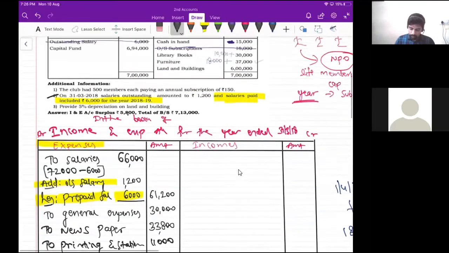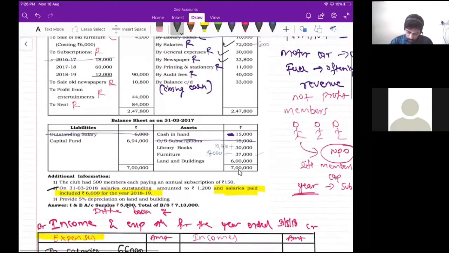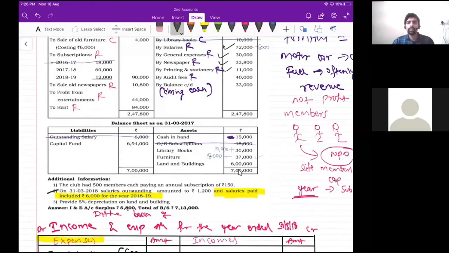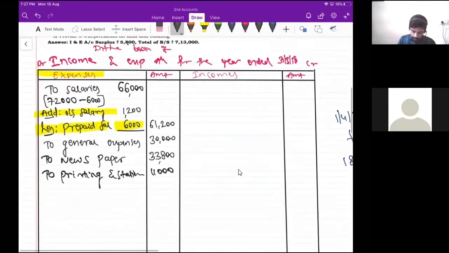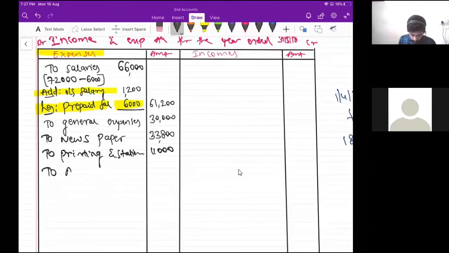Which is the next item? We are done with printing and stationery. I'll put a tick mark for that. Next one is audit fees. Audit fees is 40,000. Is there any adjustment for audit fees? No, right? There is no adjustment for audit fees. So audit fees is 40,000 rupees. Go to the expenditure side, to audit fees 40,000 rupees.